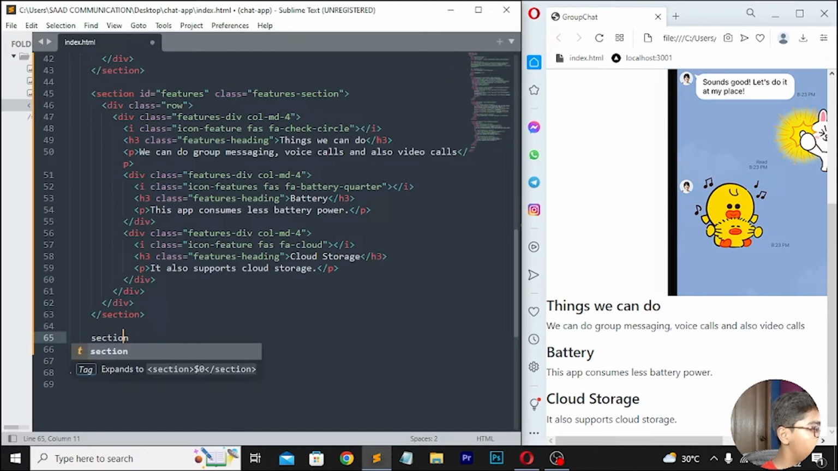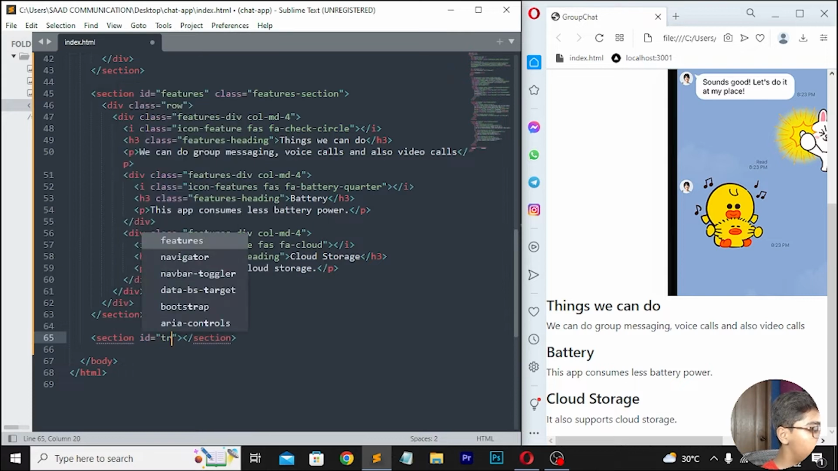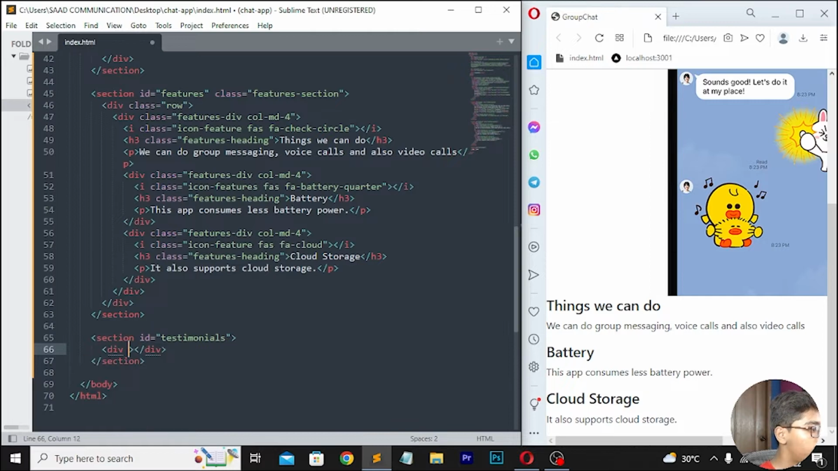a section tag here, and then I'll be writing id testimonials, then move down, right here div, set id here which should be carouselExampleControls. Then you have to set class here, and in class I will be writing carousel slide like this. Then you have to move forward, here I'll be writing data-bs-ride, then ride is equals to, here I will be writing carousel, then move forward here.